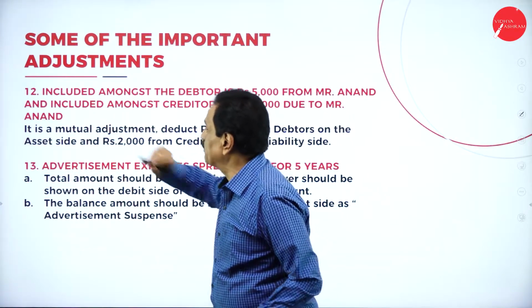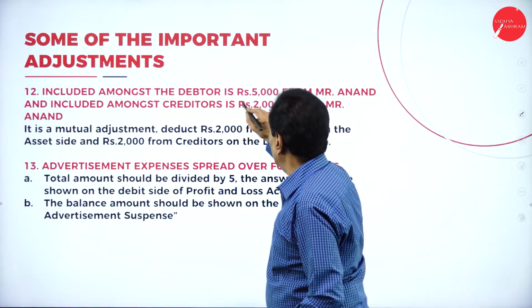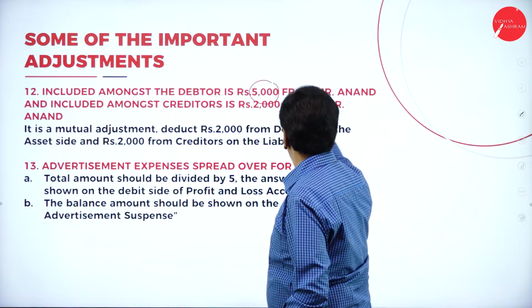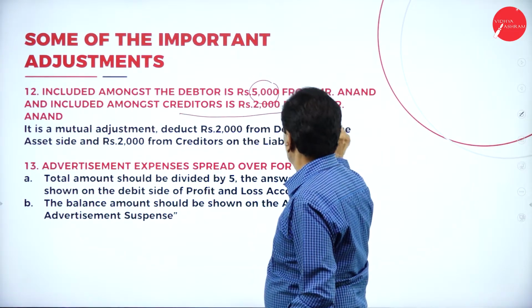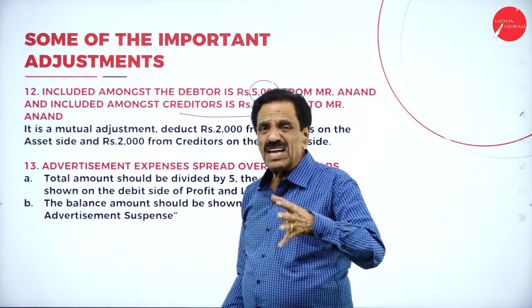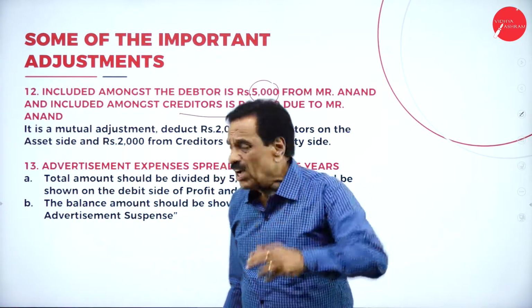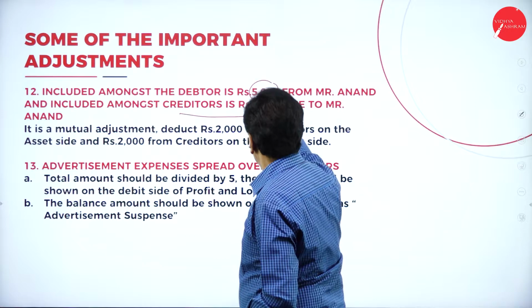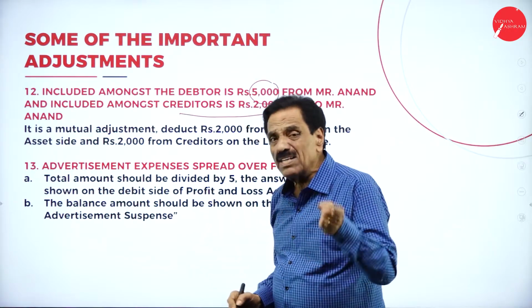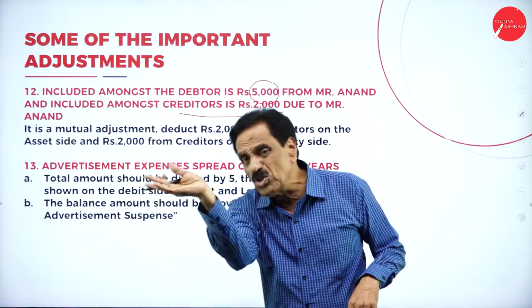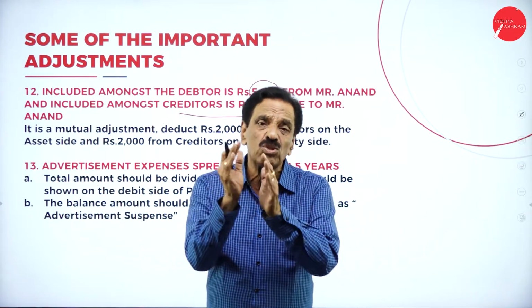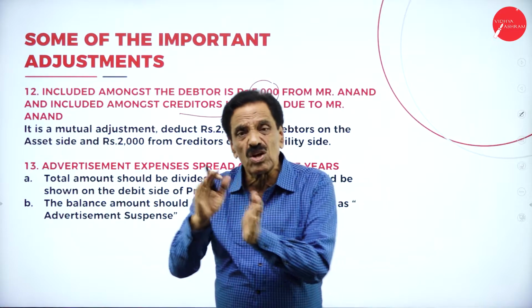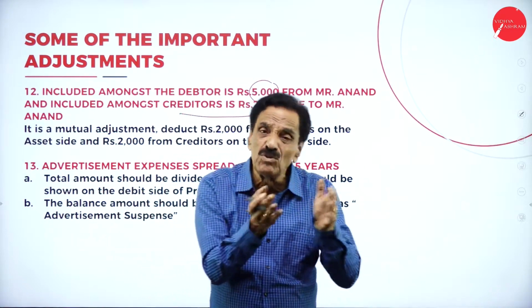Then, this is very important. Included amongst the debtors is rupees 5,000 from Mr. Anand, and included among the creditors is rupees 2,000 due to Mr. Anand. So, there is a mutual adjustment. How much is included among the debtors? 5,000. Who has to pay? Anand has to pay 5,000. How much do you have to pay? 2,000. It is nothing but a mutual adjustment. Deduct 2,000 from the debtors, 2,000 from the creditors. It is called mutual adjustment.